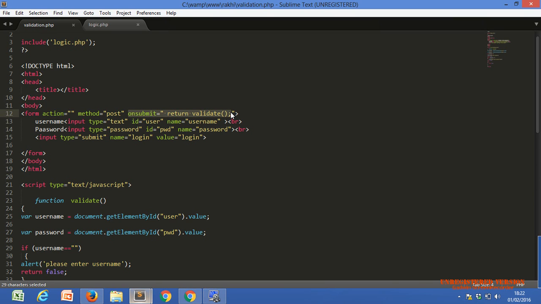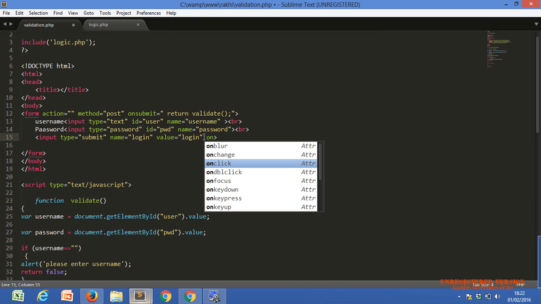Particular event means what we have. Let's assume the submit button. This is one kind of button or not? Yes. This button has on blur, on change, on click, on double click, on focus, on key down. These all are the events. They are events of the button.